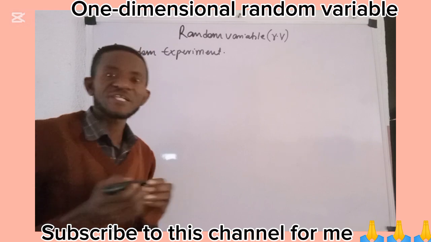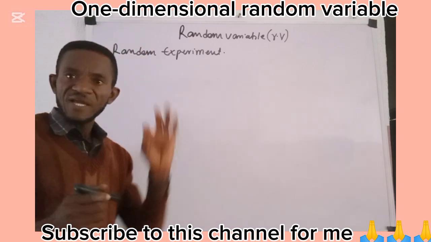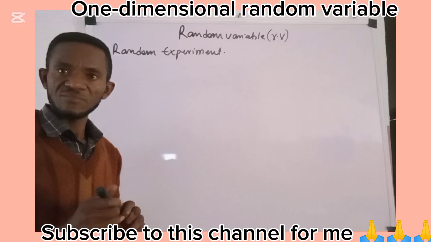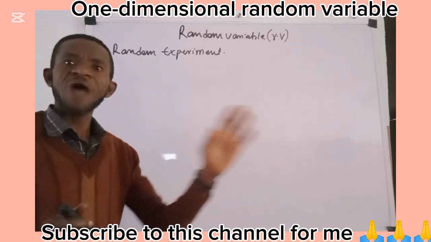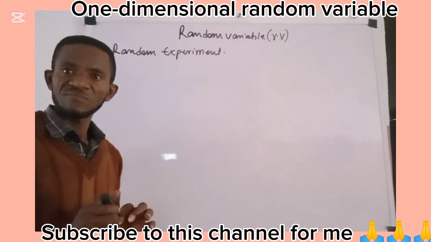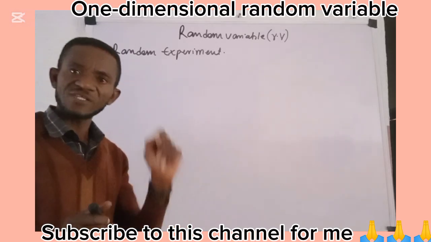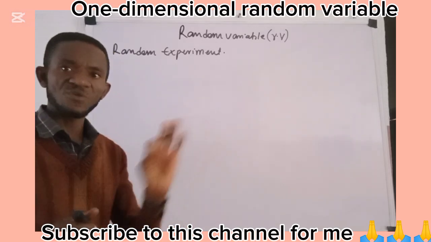What is a random experiment? A random experiment is any trial whose outcome or outcomes are not known ahead of the trial. That is what we refer to as a random experiment.